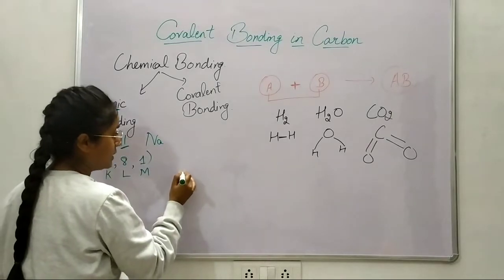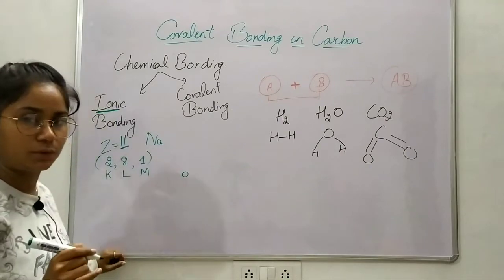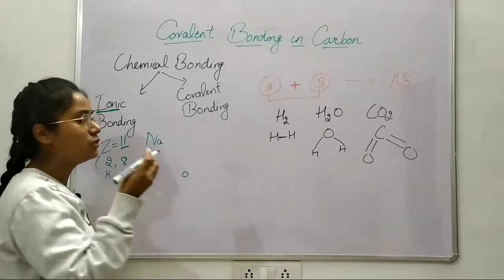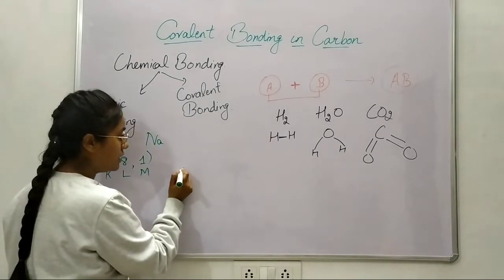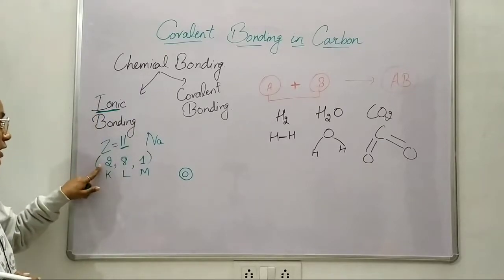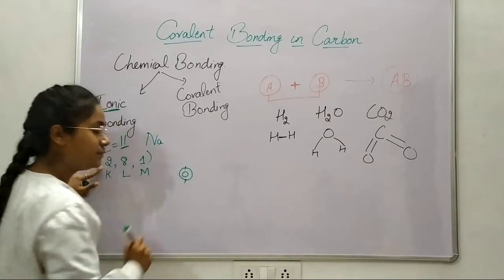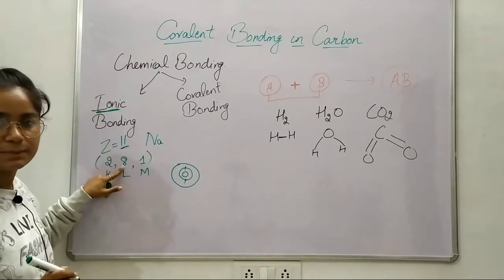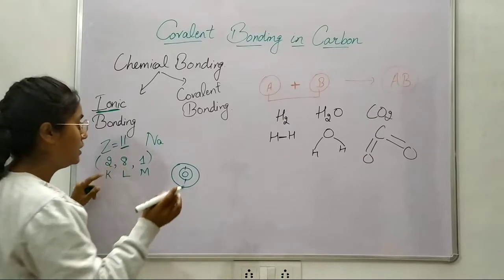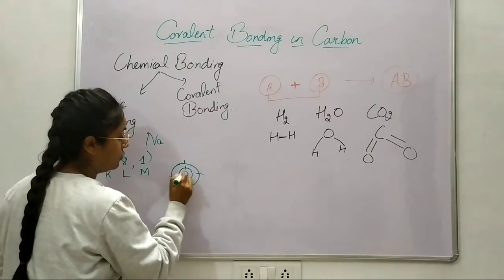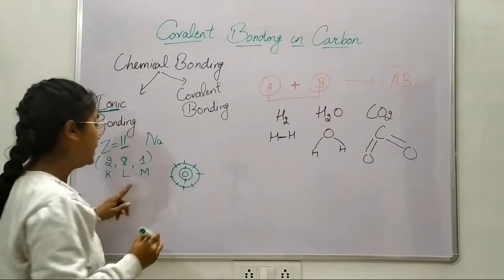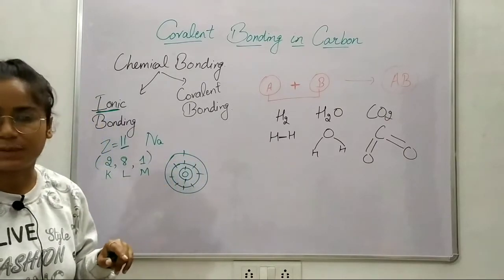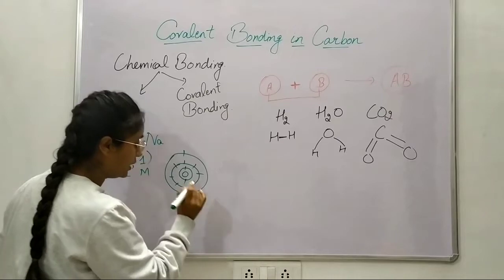So let us take an example here. This is the nucleus of sodium. It has 11 protons and a certain number of neutrons, but we do not need to discuss the neutrons. In the first shell or K shell, 2 electrons are present. In the L shell, 8 electrons are present to maintain the octet rule. So 1, 2, 3, 4, 5, 6, 7, 8. Now in the M shell, only 1 electron is present. So this is our sodium.